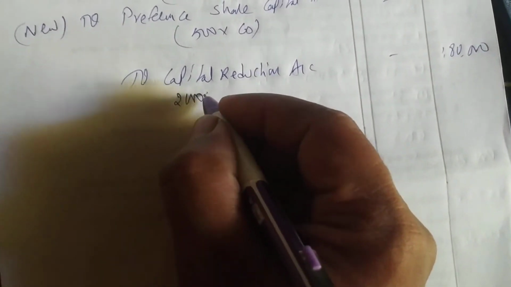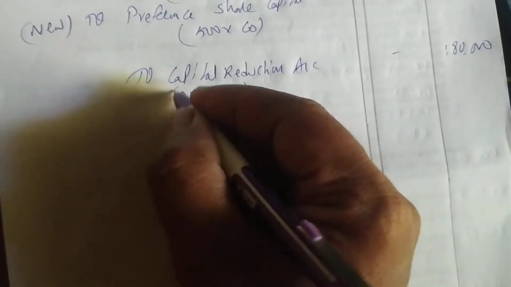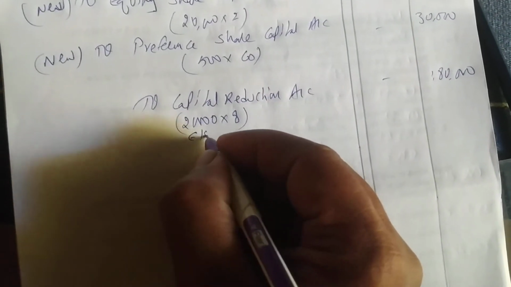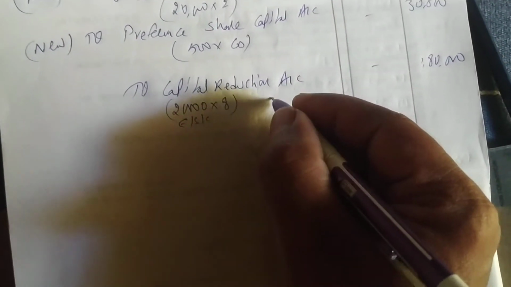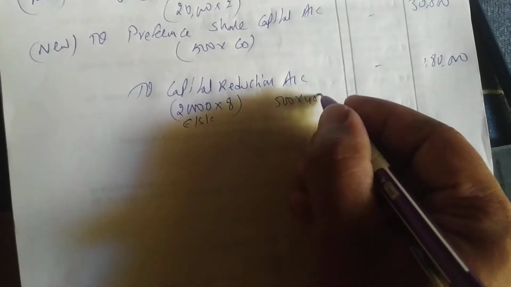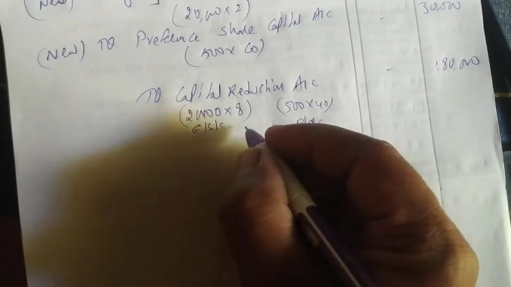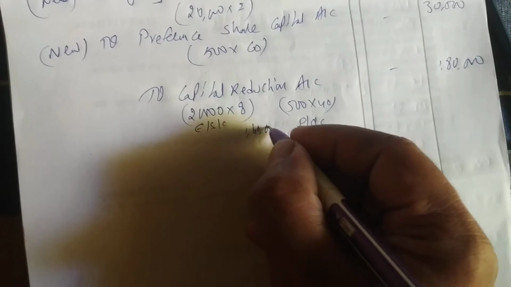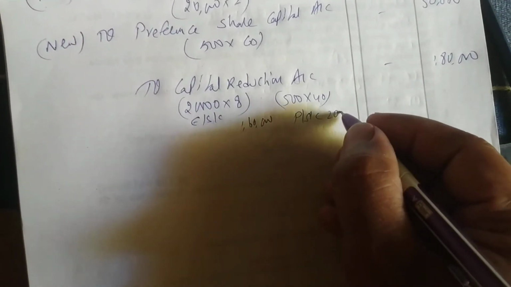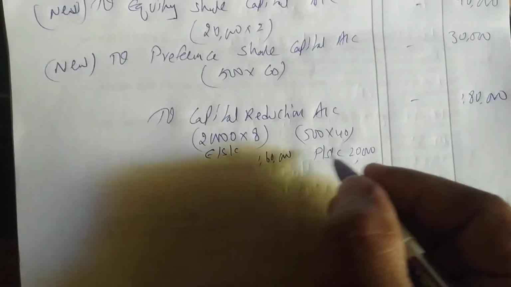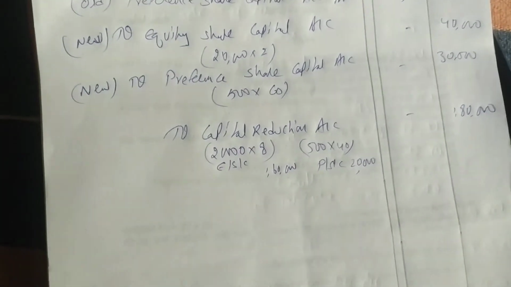Let me show you. 20,000 into 8 rupees. This is equity share capital. And preference 500 into 40. Preference share capital. Now you multiply, you will get 1,60,000, and 5 4s are 20, you will get 20,000. So when you add 1,60,000 plus 20,000, you will get 1,80,000.